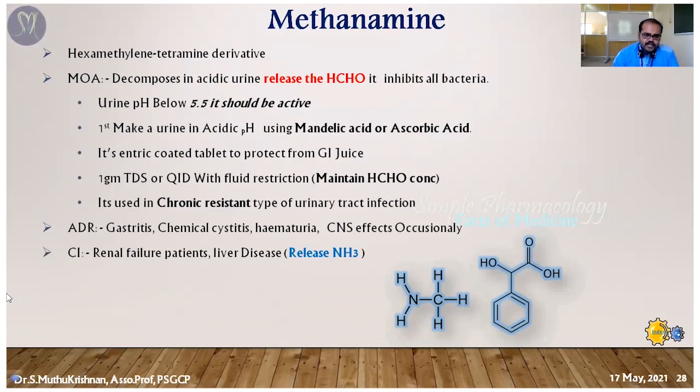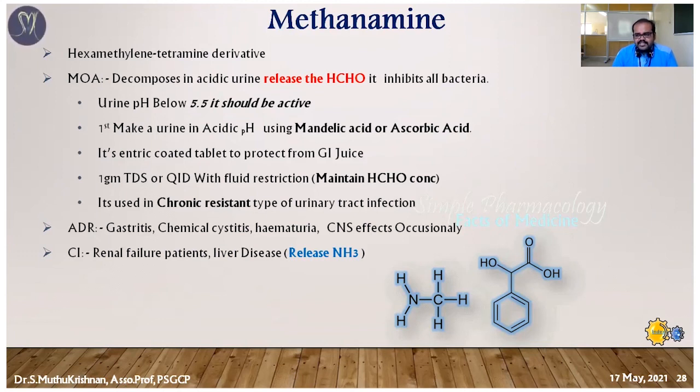Contraindication wise, renal damage. It's contraindicated in patients already having kidney failure. And it is also contraindicated in hepatic failure cases, because this drug is going to produce ammonia. Endogenous ammonia must be converted into urea by the liver.